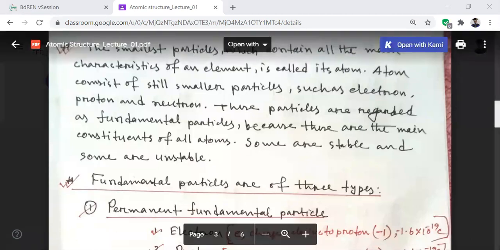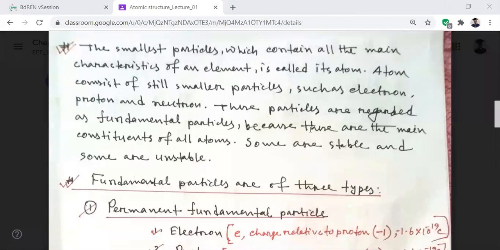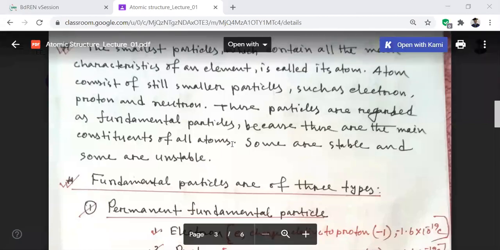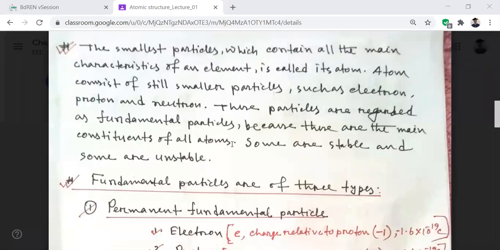I have written some points, and you should read them about atoms: the smallest particle which contains all the main characteristics of an element. So an atom consists of many small particles. They are temporary particles, permanent particles, and composite particles, and these particles are regarded as fundamental particles because these are the main constituents of our atoms. So among these, some are stable, some are unstable. After that, now we will discuss this.